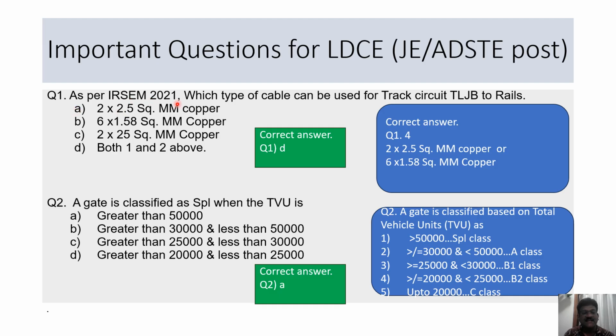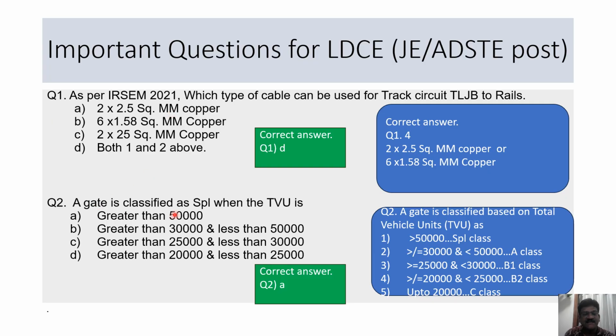As per IRSEM, Indian Railway Signal Engineering Manual 2021 edition, which type of cable can be used for track circuit TLJBs to rails? Is it 2 into 2.5 square mm copper cable, 6 core 1.5 square mm copper cable, 2 into 2.5 square mm copper, or both 1 and 2 above can be used? And the answer is both 1 and 2. Both 2 into 2.5 square mm copper cable and 6 core 1.5 square mm cable are nowadays being used. Presently, generally 2 into 2.5 square mm is being used.